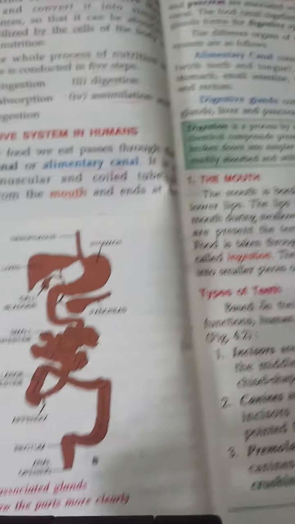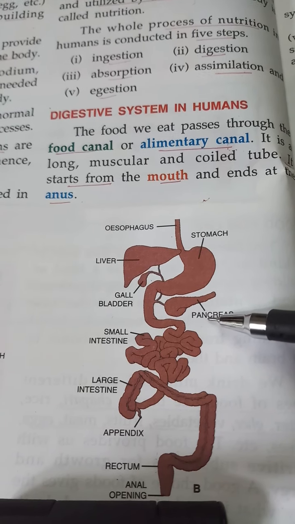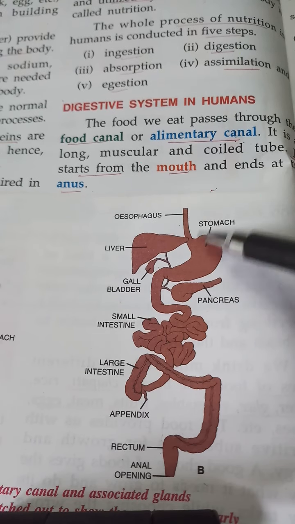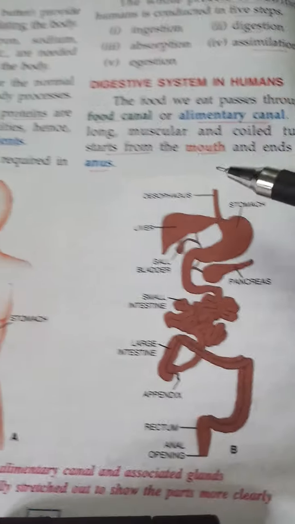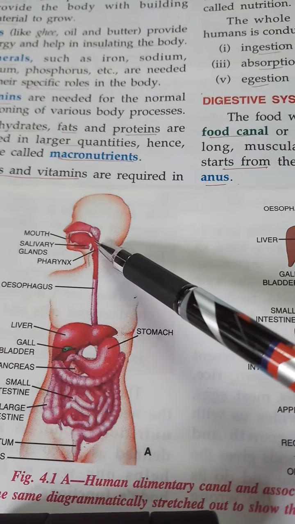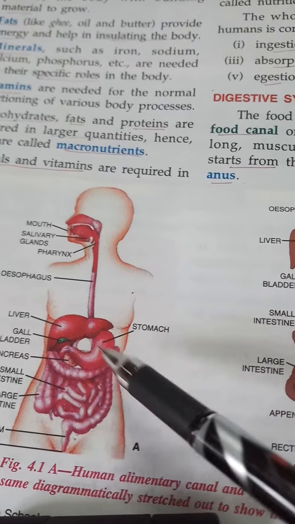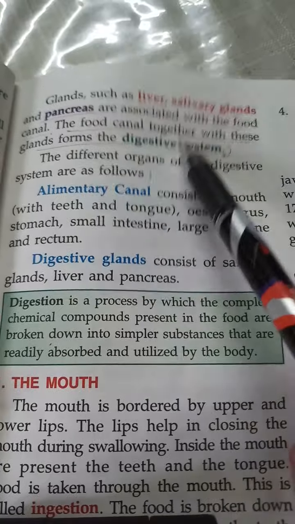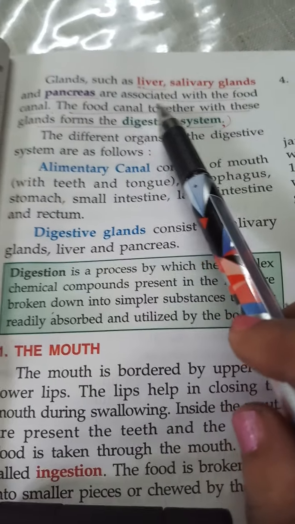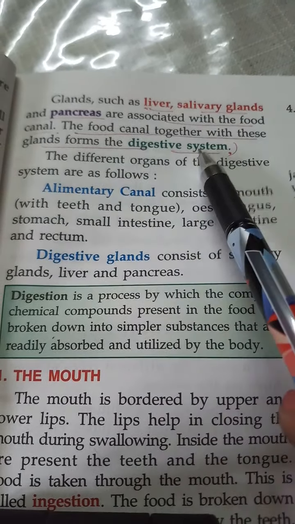Then several glands are also present. You can see the liver, pancreas, and inside the stomach there are gastric glands. Then salivary glands are present near or around the mouth. All the glands and our alimentary canal together we call the digestive system. You see the liver, salivary glands, pancreas associated with the food canal. The food canal together with these glands form the digestive system.